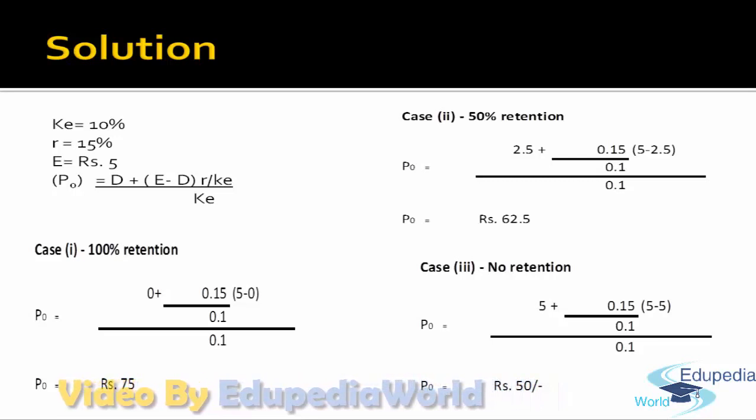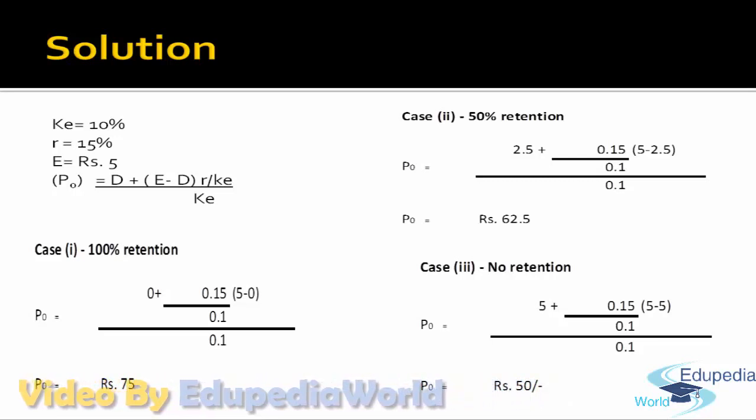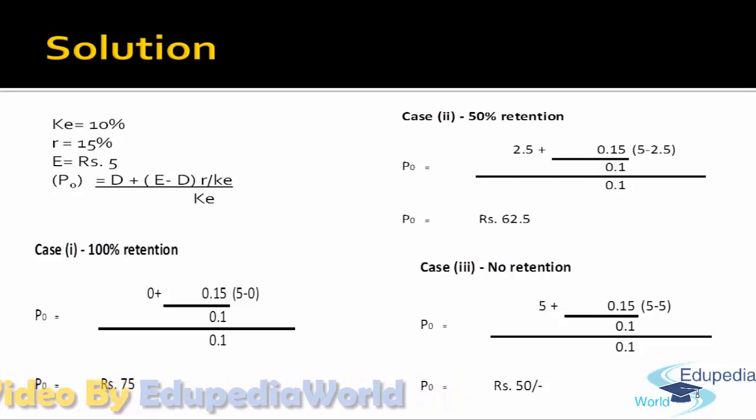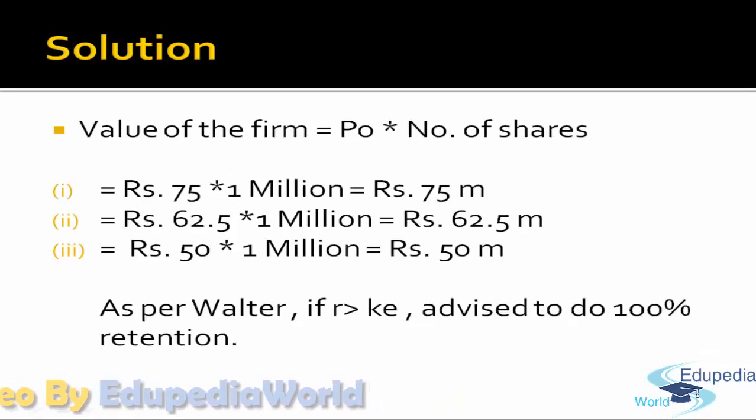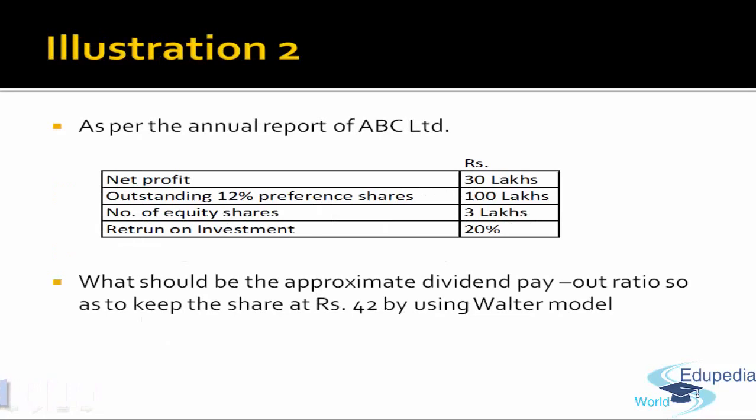You can see that in case 1, when the company goes with Walter's suggestion, the market price of the share is highest. So the value of the firm will be the price of the equity share multiplied by the number of shares. In case 1, which is as per the Walter suggestion, the market value of the firm is highest, that is 75 million, as compared to the other two scenarios.